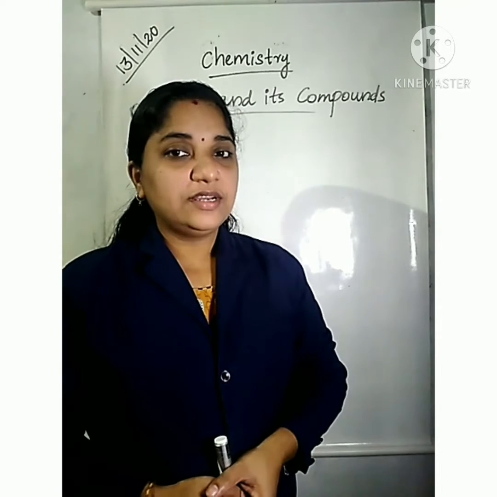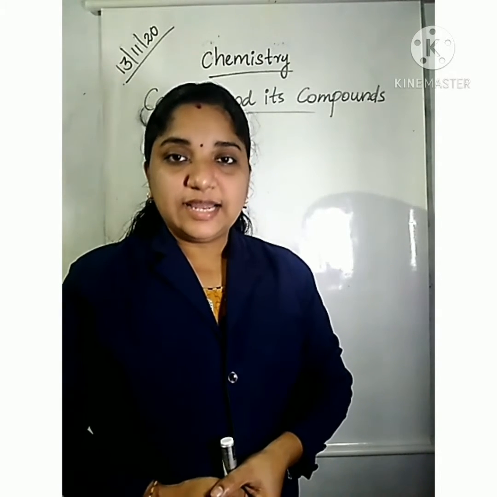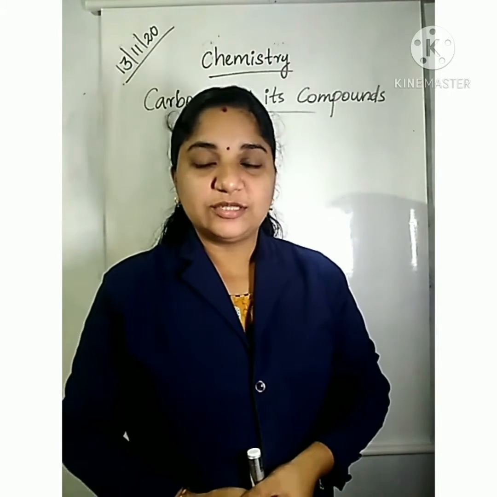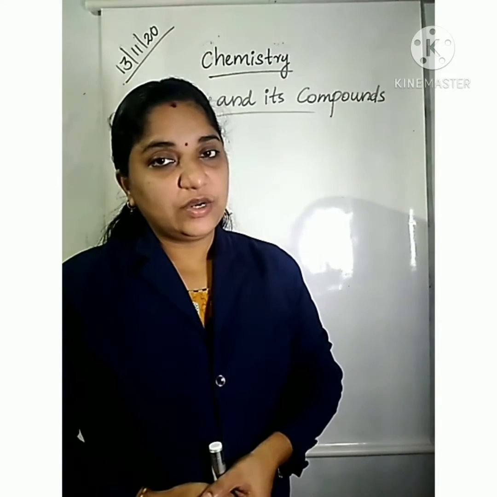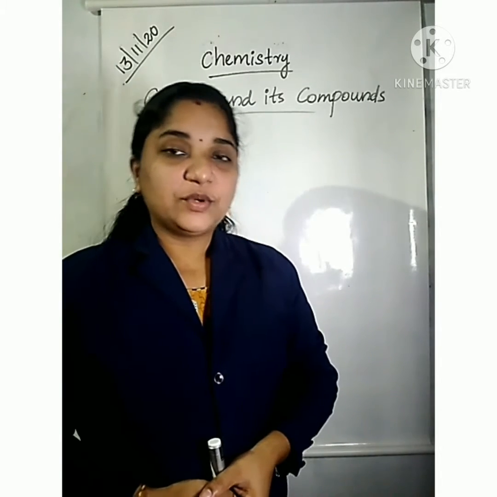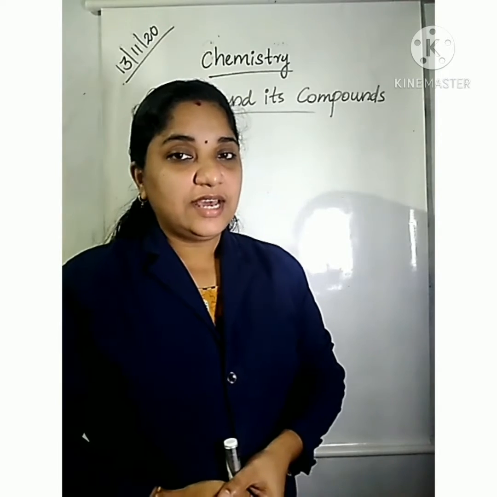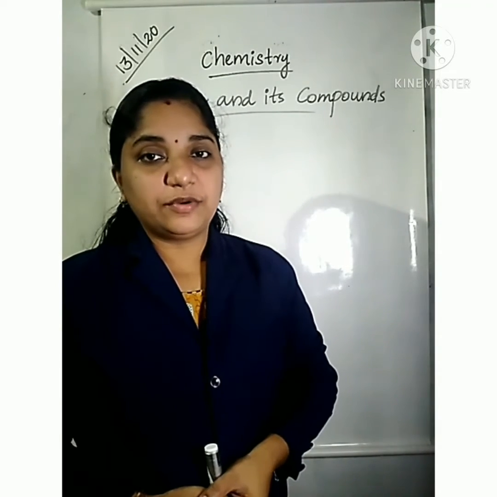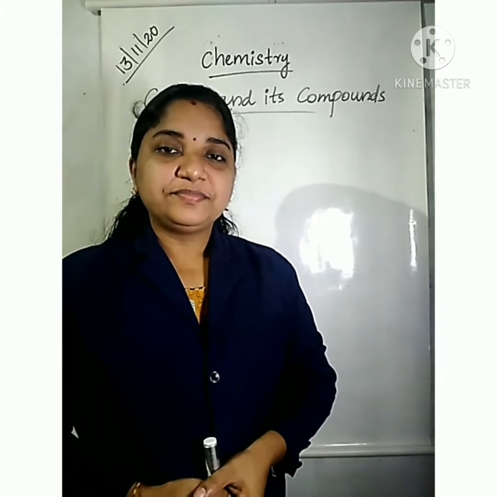Bonds formed between the atoms by sharing their valence electrons are known as covalent bonds. Carbon forms covalent bonds and they are forming a large number of compounds.